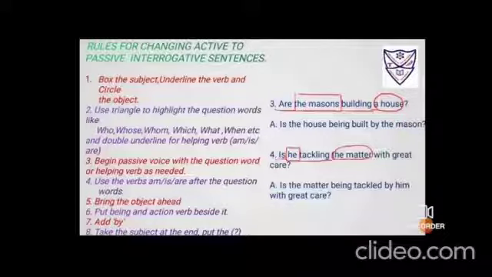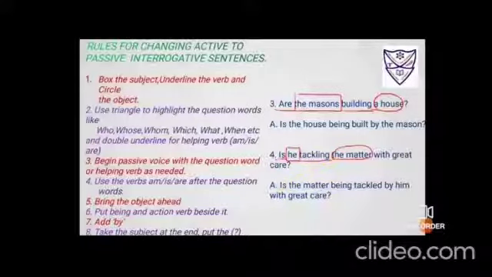Next, number 4, is he tackling the matter with great care? So it is he, subject, so box it. Underline the verb is tackling, and again it is an inversion question also. Circle the object, the matter, fine. With great care is the pair of extra words. Next step, it was he, so they have used it is matter, so I'll again use is only.